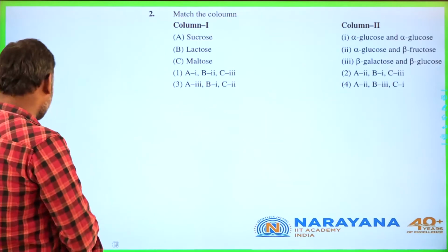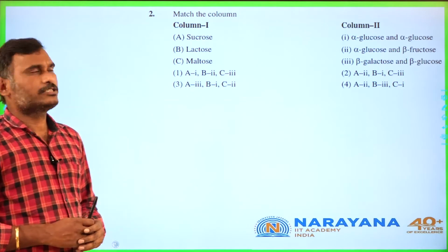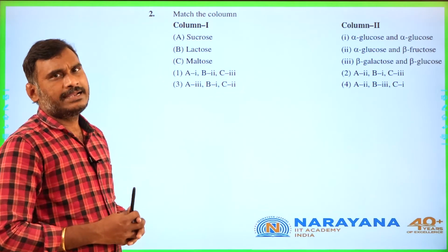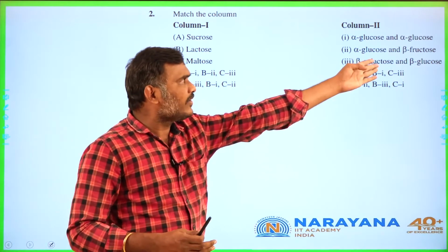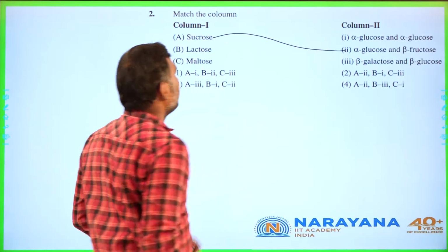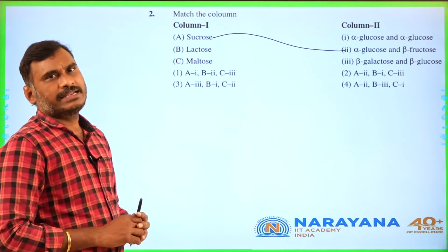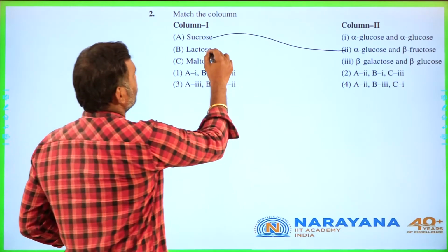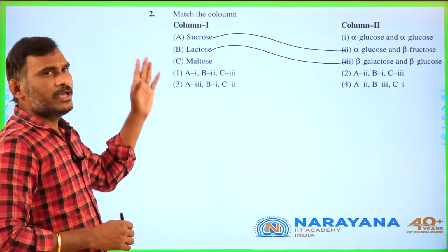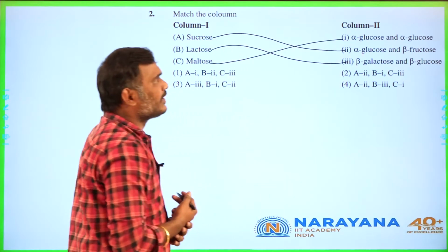Go for the second question, students. The second one is also given as match the columns. Sucrose is a disaccharide of alpha glucose and beta fructose. Next, lactose is a disaccharide of beta galactose and beta glucose. And maltose is a glucose disaccharide, that is alpha glucose and alpha glucose.